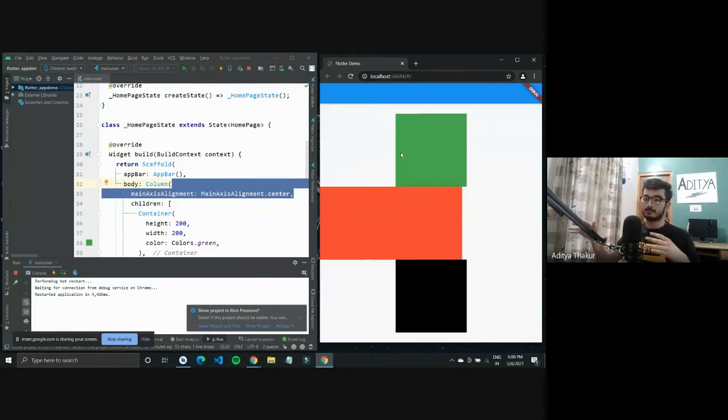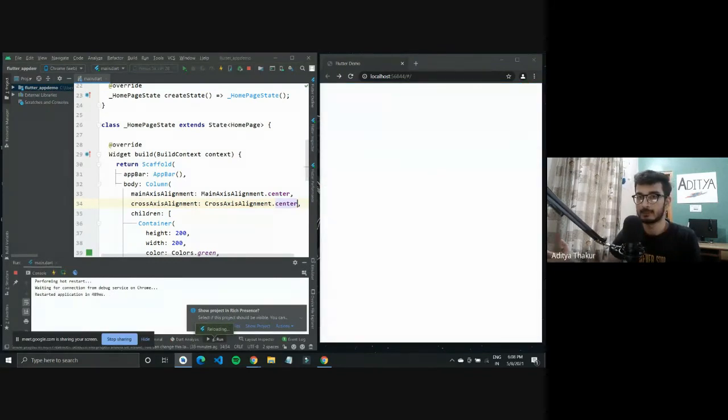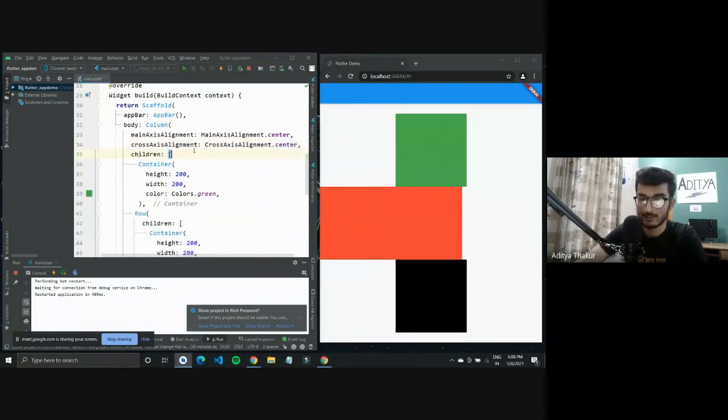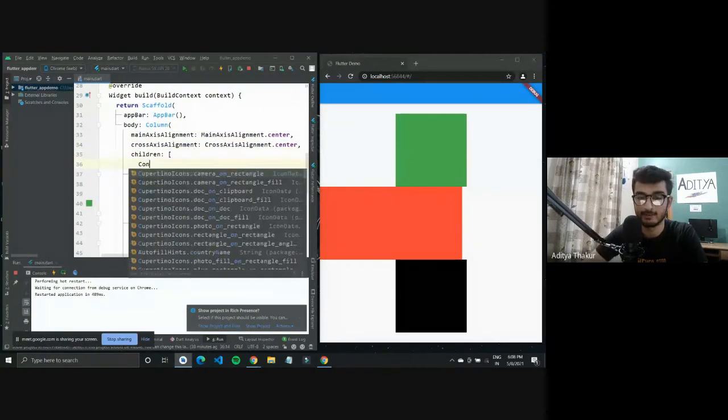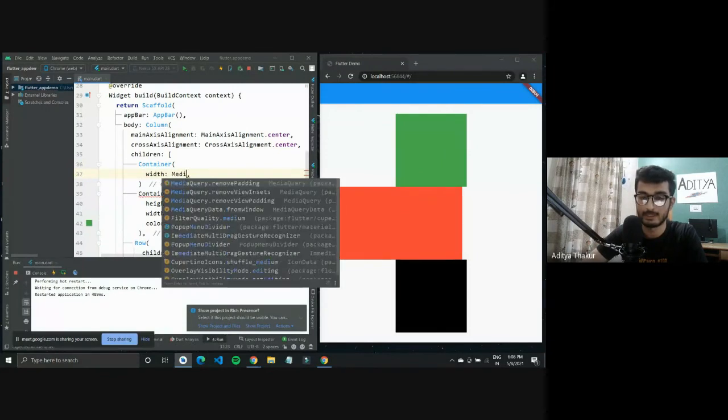So the cross axis is horizontal for a column, and if I do crossAxisAlignment.center, it should bring these widgets to the center of the screen, but right now it's not working because a container takes up the maximum space. What you can do in such a situation is define an empty container which has the width of the complete screen.